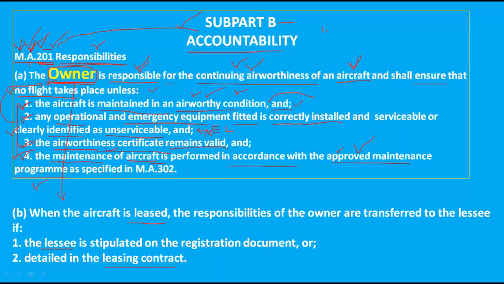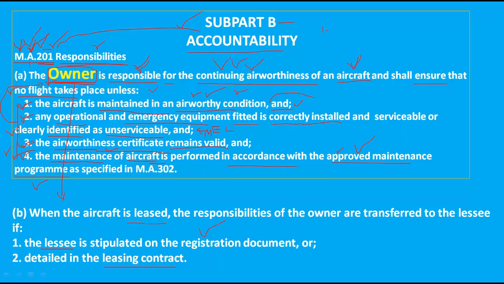That should be mentioned on that document. Okay, so if you are using an aircraft and you are the owner, then you should take these four responsibilities, and continuing airworthiness responsibility is also included in these four conditions.